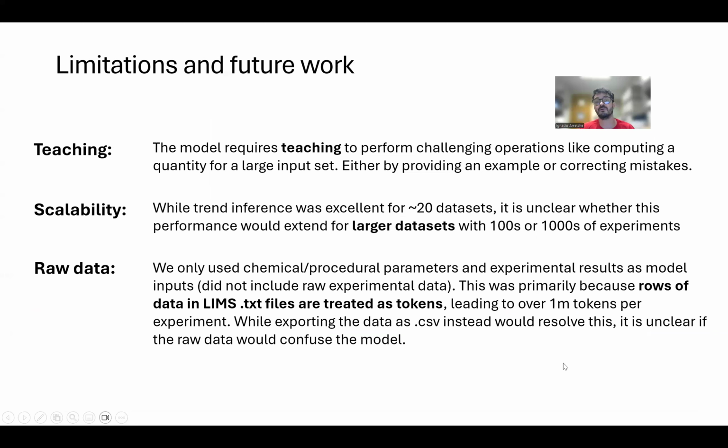So with that, there were some limitations in terms of teaching, scalability, and using the LIMS files. But overall, it was a pretty nice project. We look forward to implementing some of this in our current workflows in our lab.